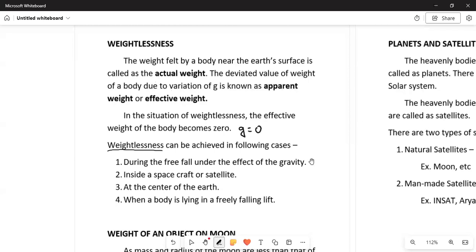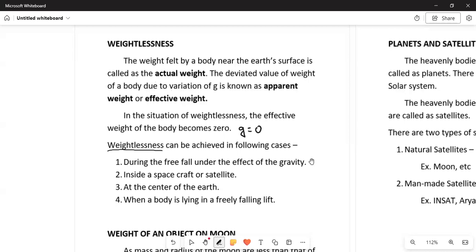They are not stuck to the surface of the satellite or their aircraft. This is because their value of gravity is equal to zero, and because of which they feel weightlessness. Then at the center of the earth, we have discussed recently that the value of g is equal to zero. So in that case, we'll experience weightlessness.